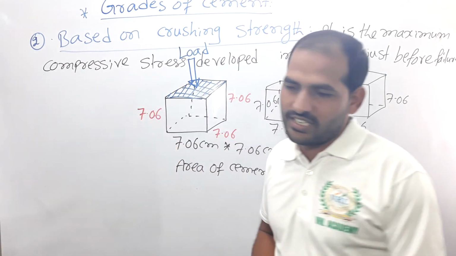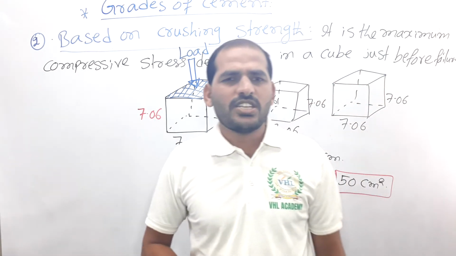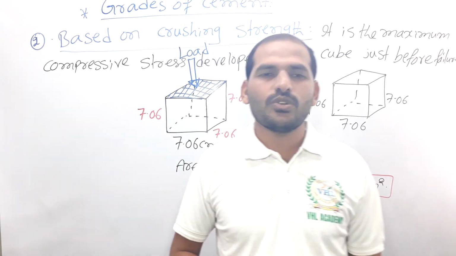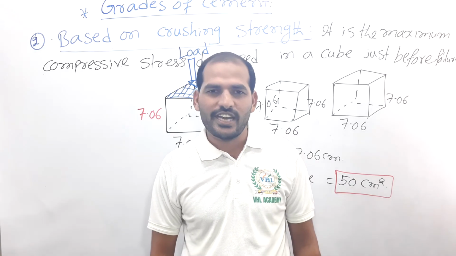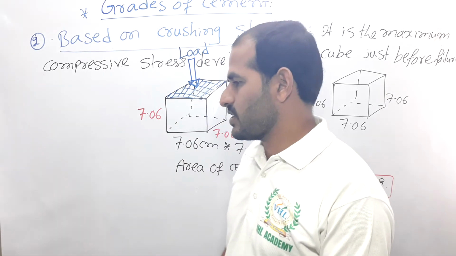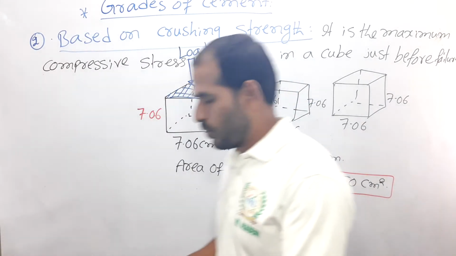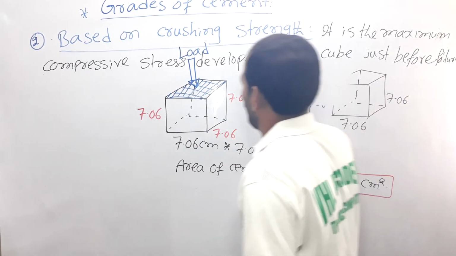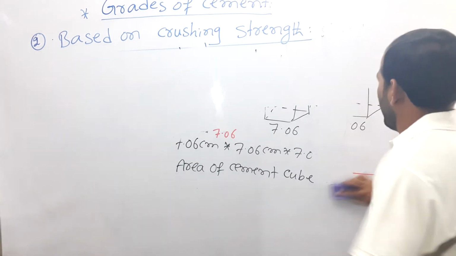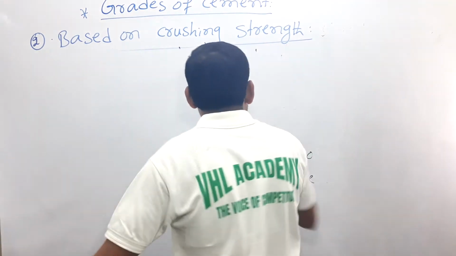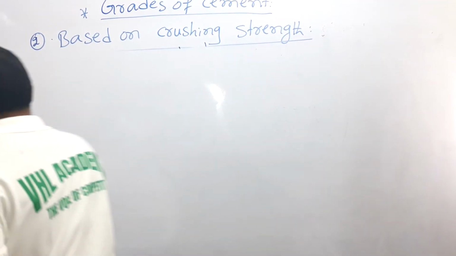For determination of this crushing strength, mortar is required, right? Cement mortar is required. How do we prepare the cement mortar? So we discuss now.